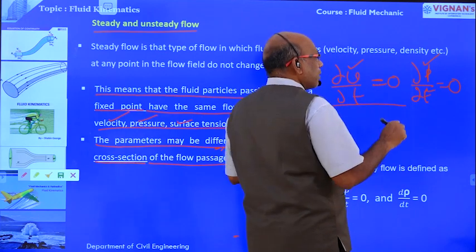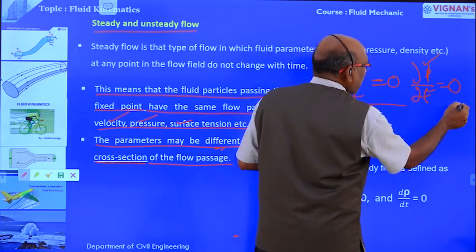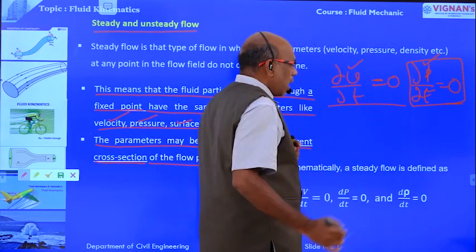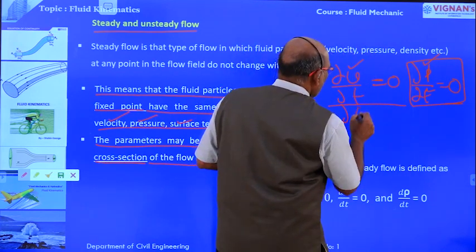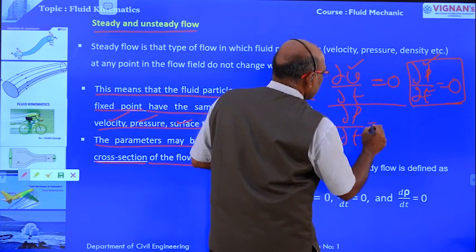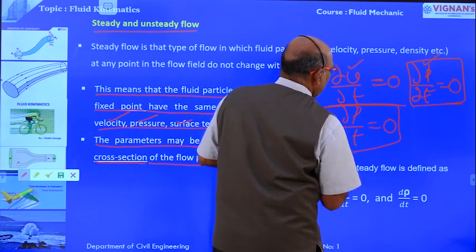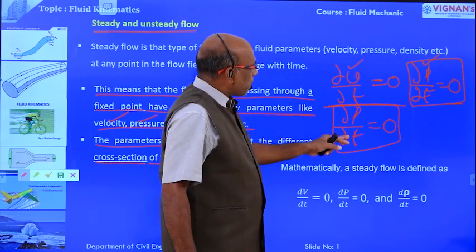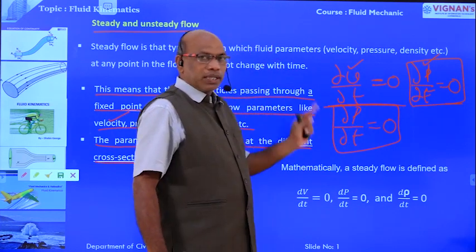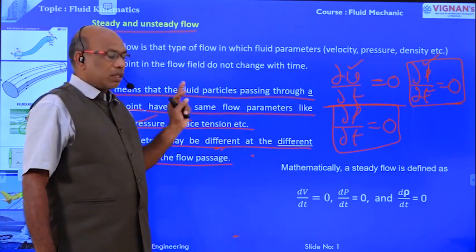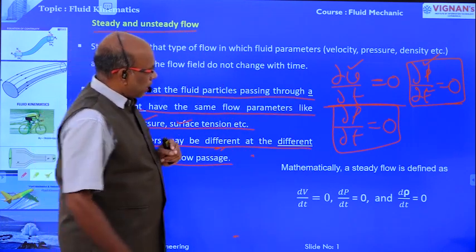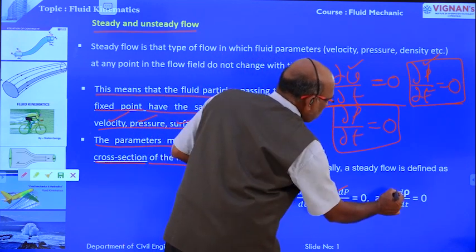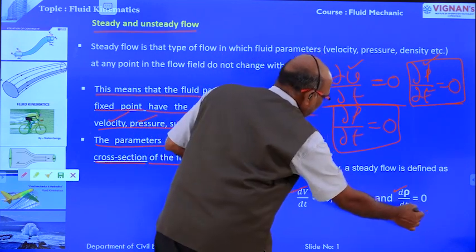And another parameter, dou rho by dou t is equal to 0, that is, density with respect to time is 0. This is about steady flow.